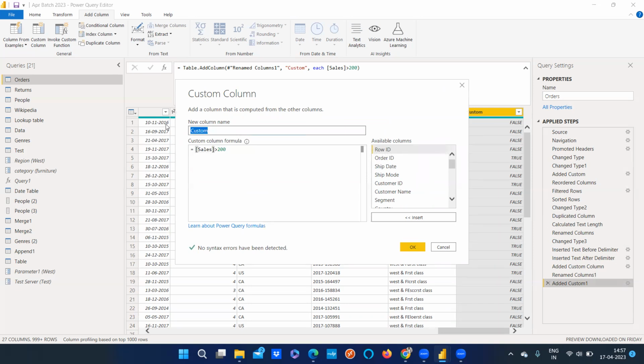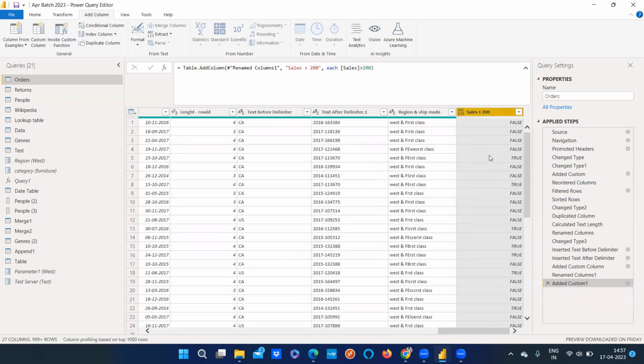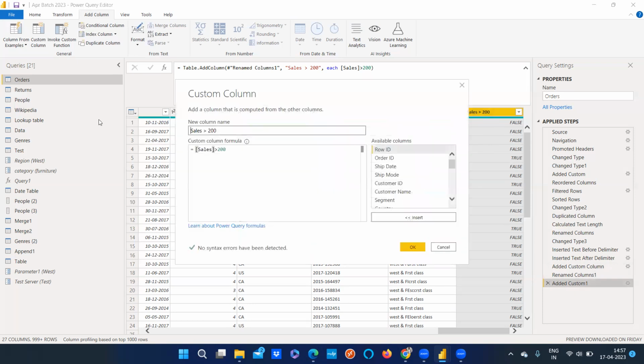So here also we can rename this as sales greater than 200. I'm just giving you the calculation name also. What we can do by this is understand the total sales. We can take the true value out of this. We can write a function, give me the total sales where the condition is true, that we can pick up from in here. That's where we will be able to write this conditional column also. This is one of the reasons why we will write a custom column.